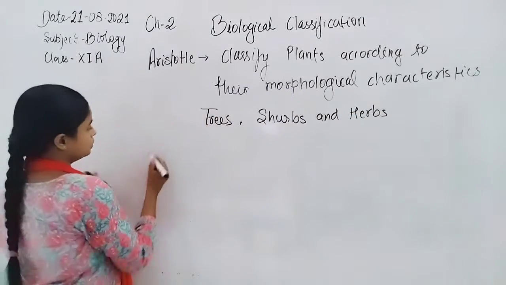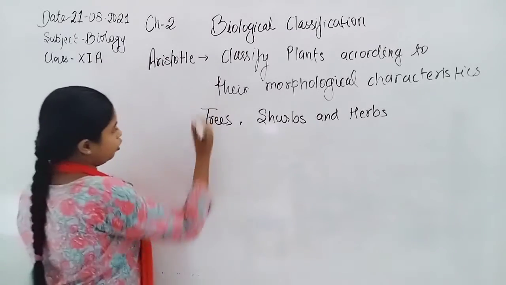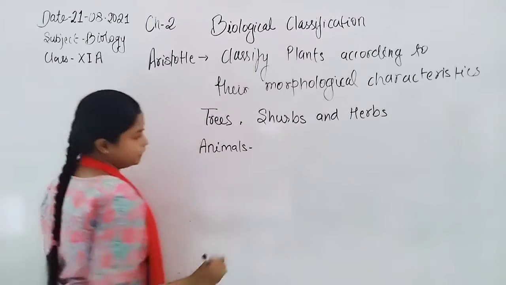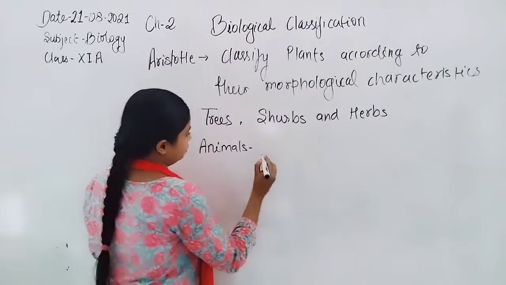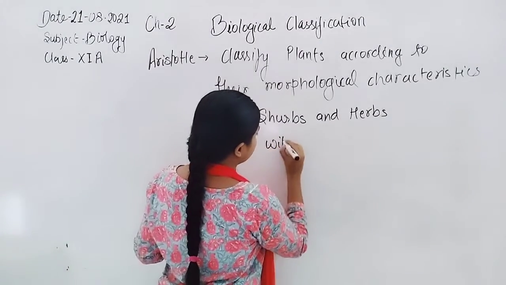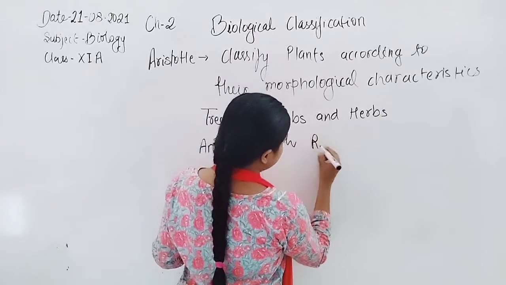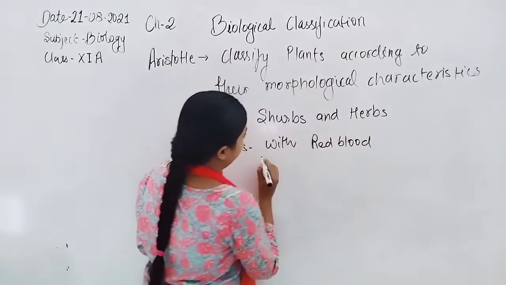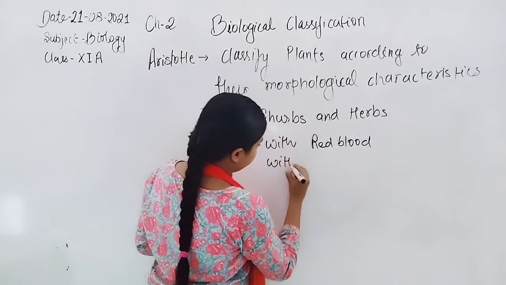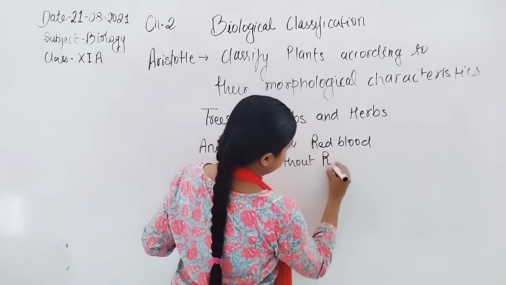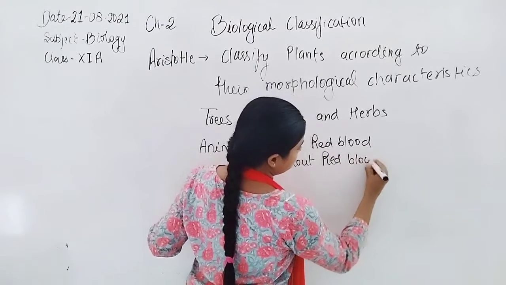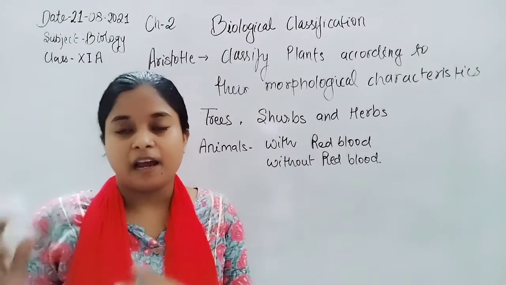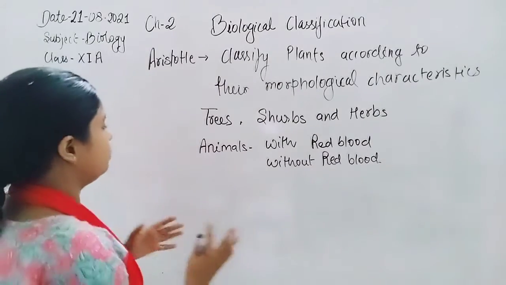Then after, he also classified animals into two groups: animals with red blood or without red blood.